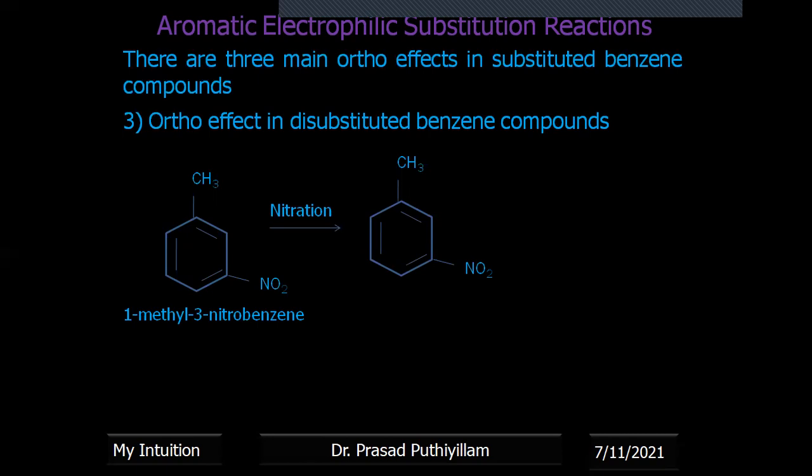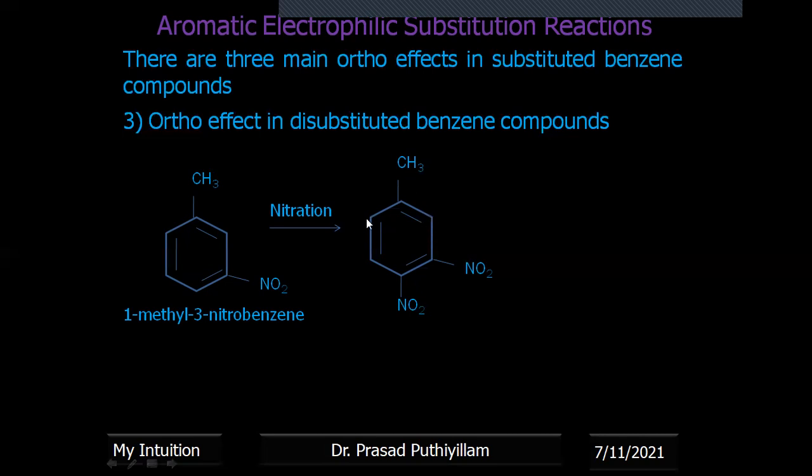So where will this NO2 group go and occupy? It will go to the ortho position of the meta-directing group. The meta-directing group is NO2, and compared to NO2, the ortho position is this. Even this is an ortho position, but here steric hindrance is there.